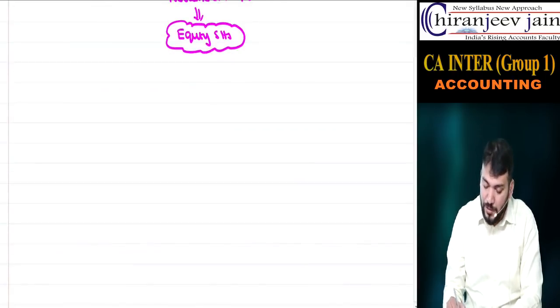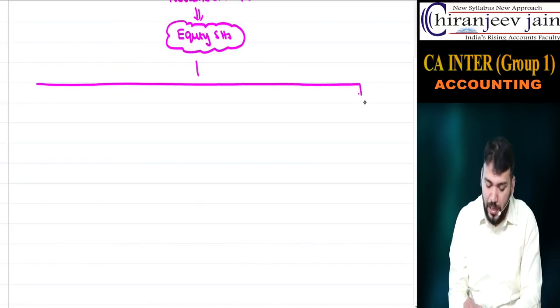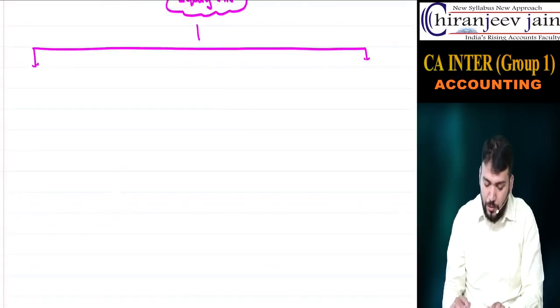Now we have also understood in our first chapter, related to company, profit prior to incorporation, that profit can be of two natures.